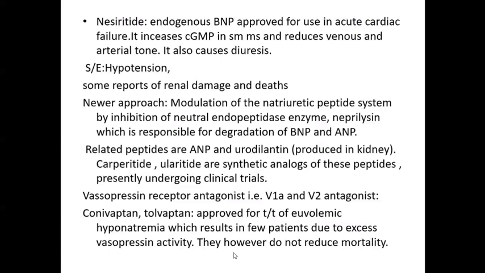Now remember, don't focus too much on these newer drugs. We will not ask these newer drugs as a long question, and we will prefer not to ask these as short notes. But these are important for your viva. When we expect one-liners, we can ask you: have you heard the name of nesiritide?